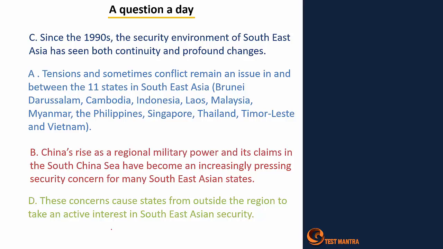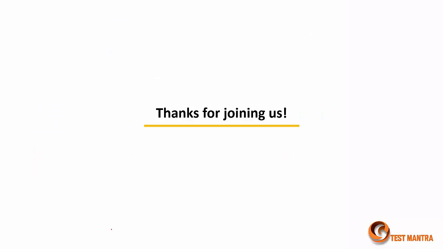Then China's rise as a regional military power, and its claim in the South China Sea, have become an increasingly pressing security concern for many Southeast Asian states. And these concerns cause states from outside the region to take an active interest in Southeast Asian security. That's all for today. Thanks for joining us.